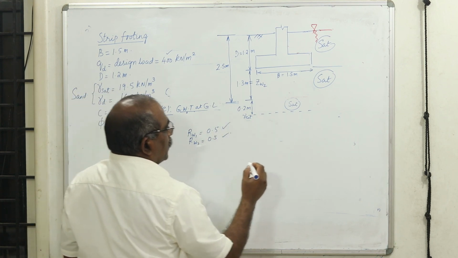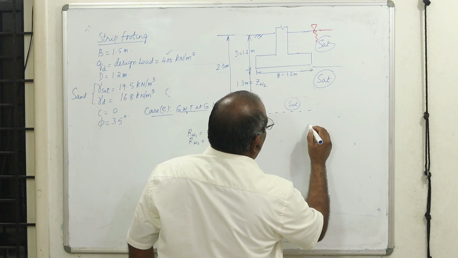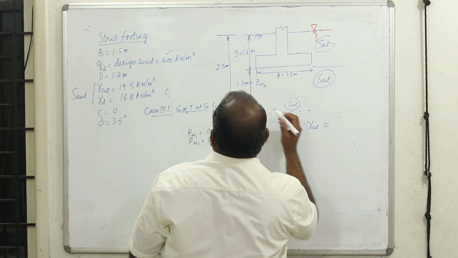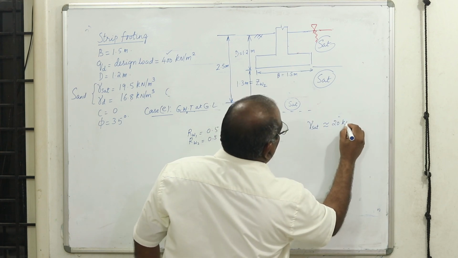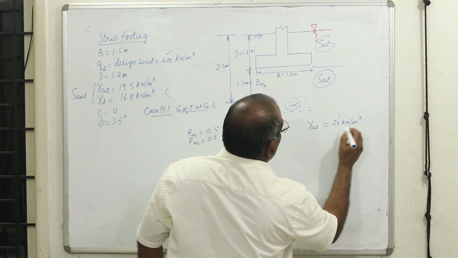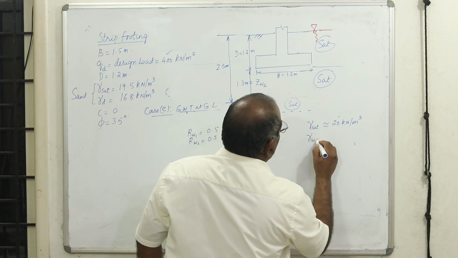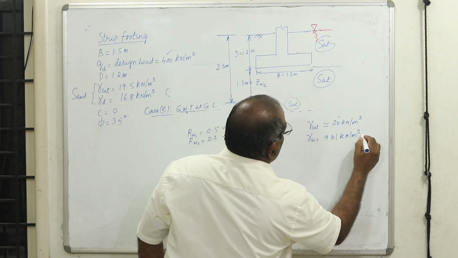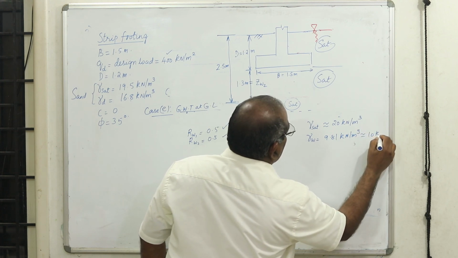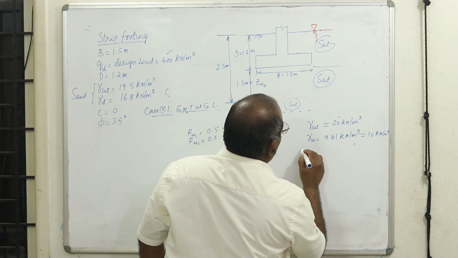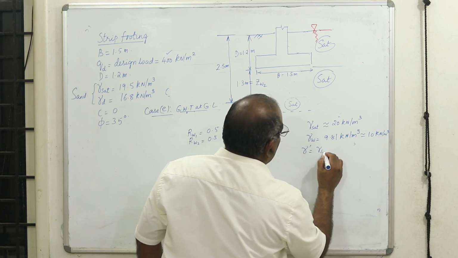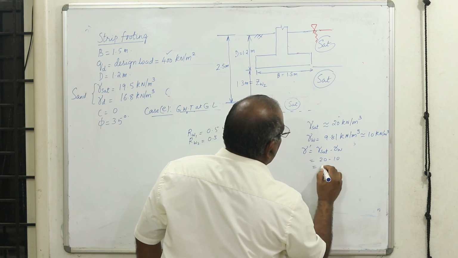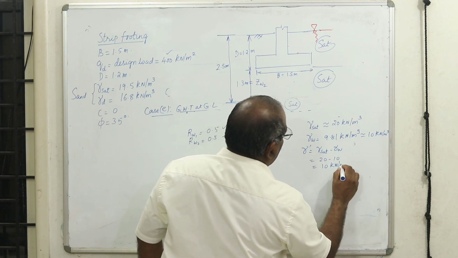Why this 50% reduction? Because as I told you, your gamma saturated is approximately how much? It is 19.65, it is say around 20. Usually it will be around 19 to 20. And gamma W is equal to 9.81, unit weight of water. Okay, this is approximately, I can take it as 10. Now, gamma submerged is equal to gamma saturated minus gamma W. This becomes 20 minus 10 is equal to 10 kilonewton per meter cube.